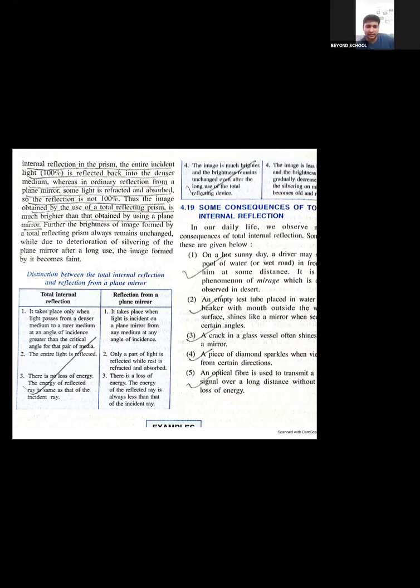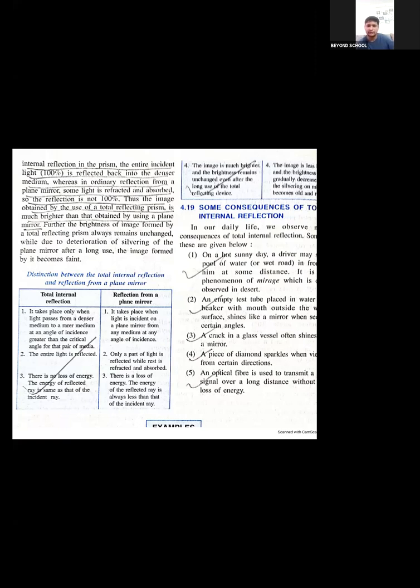Reflection from a plane mirror takes place when light is incident on a plane mirror from any medium at any angle of incidence. Next, in TIR the entire light is reflected. Here, only a part of light is reflected while the rest is refracted or absorbed. In a prism, all the 100% of light is reflected, whereas in a plane mirror, only a part is reflected, refracted, or absorbed. There is no loss of energy in TIR. Here, there is loss of energy.